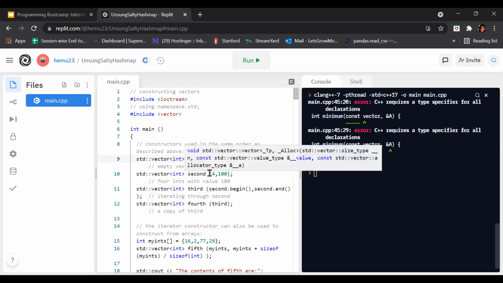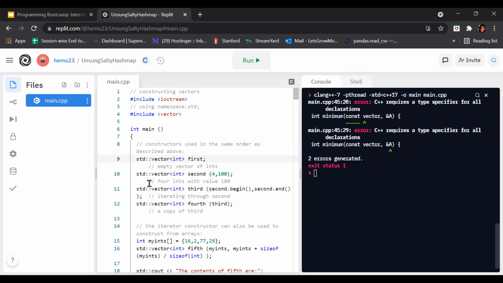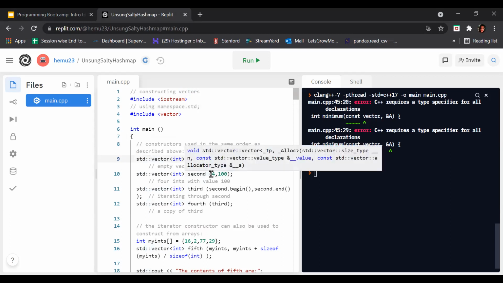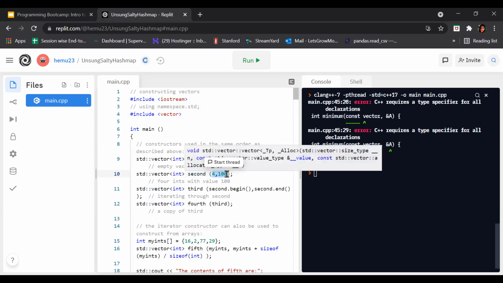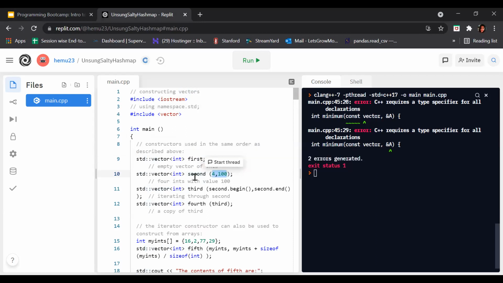After that, the second vector is created, vector int second, with 4 and 100. This means 4 int elements are created with the value 100, named second.